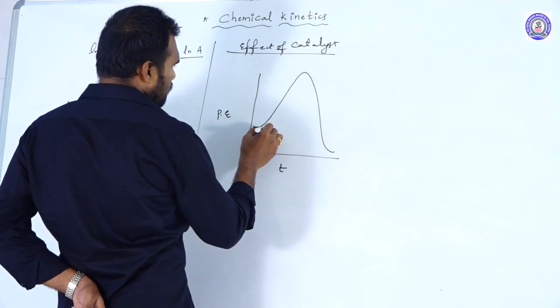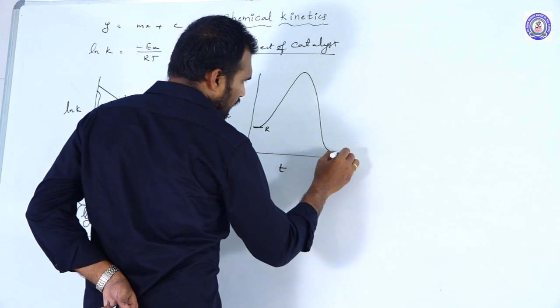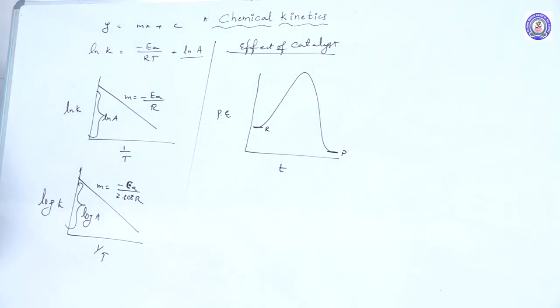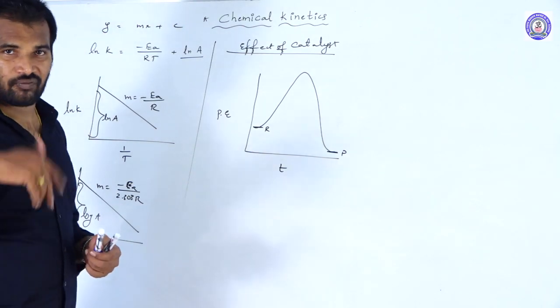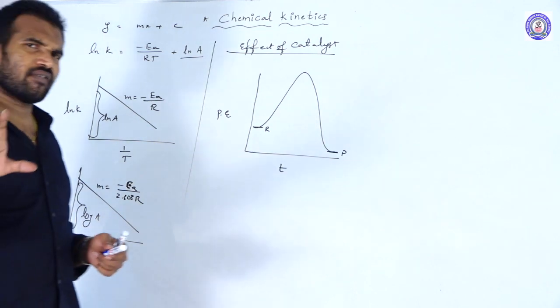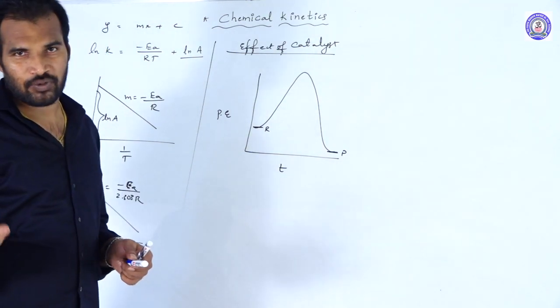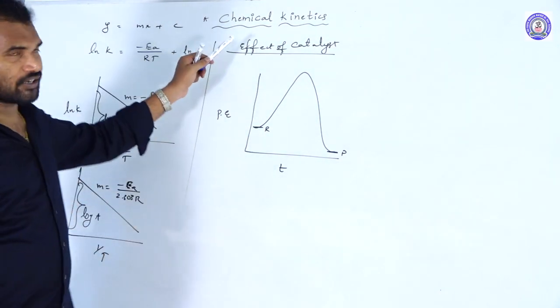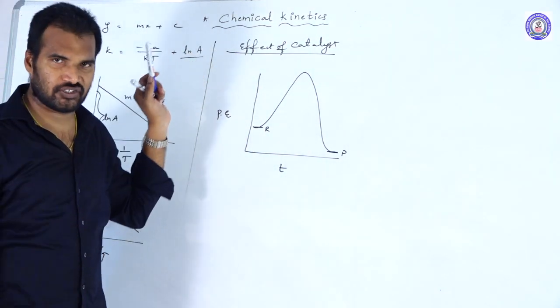So this is the energy of reactants and this is the energy of products. Let us consider this is an exothermic reaction. Now, in the presence of a catalyst, what happens? What is the change that the catalyst will make? As we know, the presence of a catalyst will reduce the time. Reducing the time means the rate of the reaction increases. It speeds up the reaction.